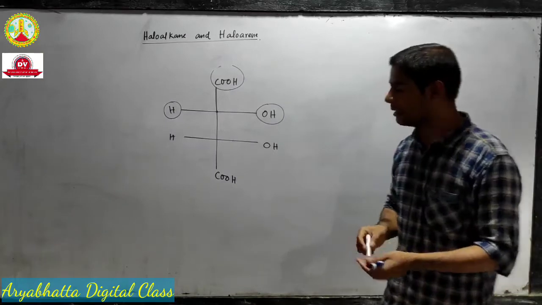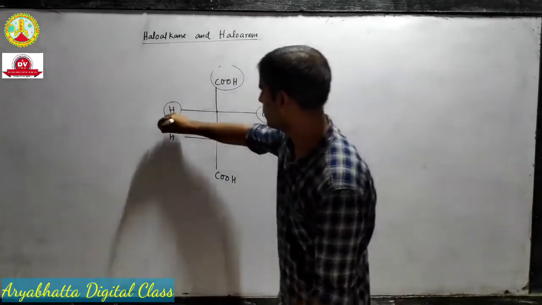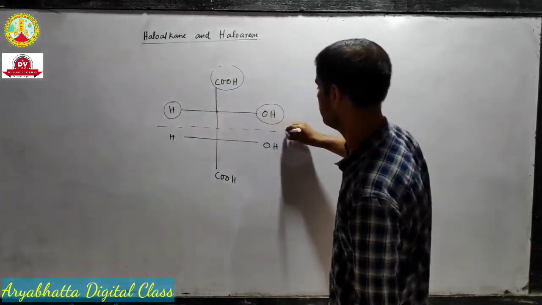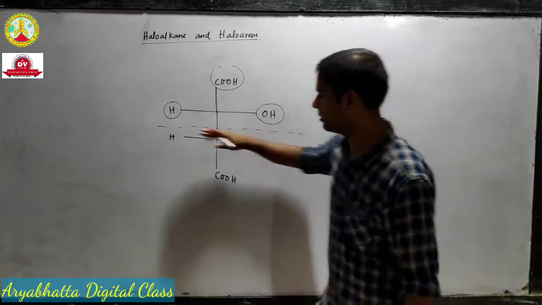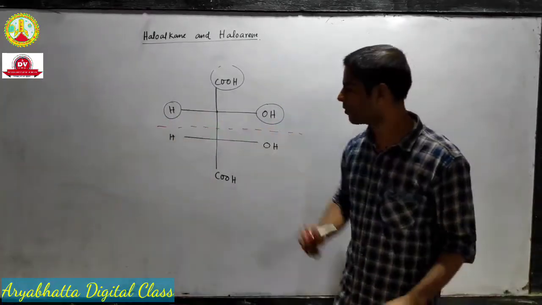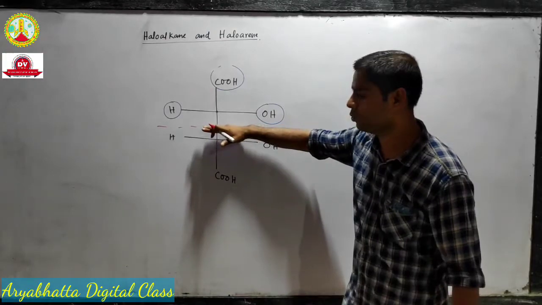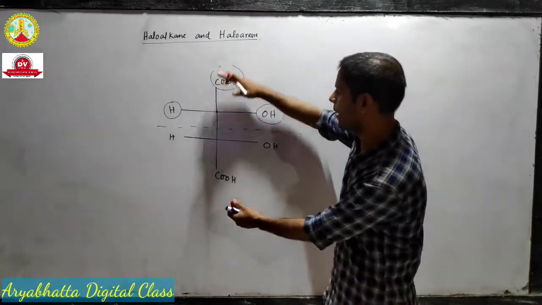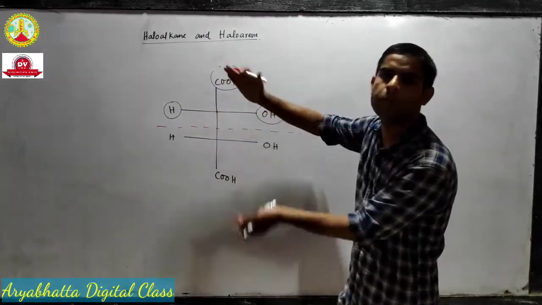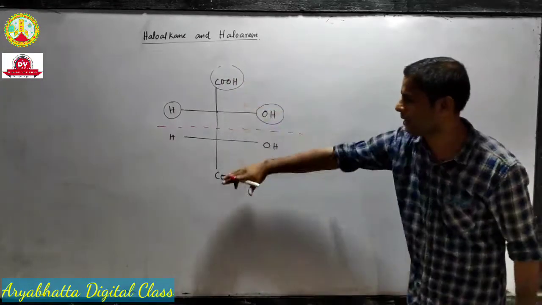And what is the reason? The reason is this plane of symmetry. Now what this symmetrical line does is that if you cut this molecule into equal halves, the upper and the lower parts are superimposable on each other. They are exactly the same.